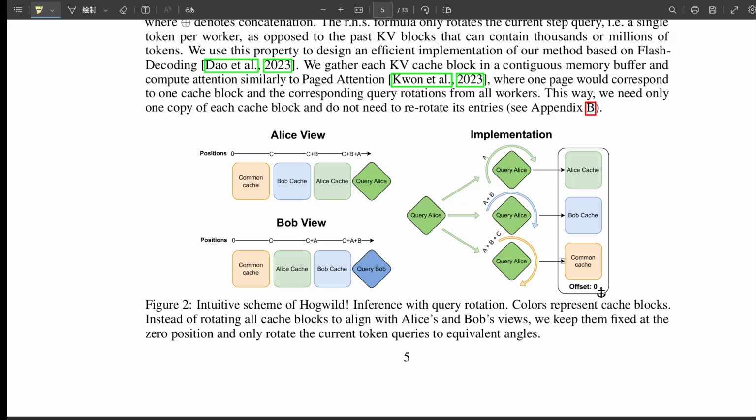Wow. Okay, that is clever. You rotate your viewpoint essentially based on how far away their contribution is in the shared timeline, rather than trying to shift all their past contributions into your current timeline view. You got it. That's the core technical insight that unlocks efficient shared KV cache access. They built this using optimized custom kernels, drawing on ideas from things like flash decoding and paged attention to manage the memory efficiently on the GPU, so you only store one copy of each KV pair, and the query rotations are handled fast. That's a really elegant solution to the scaling problem.